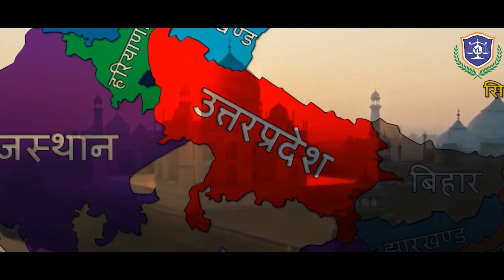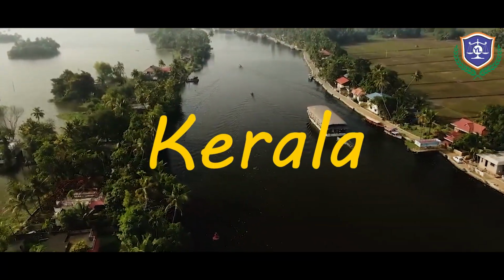Because I give you an example. Suppose the property is located in UP. I am residing over there. I am the dominant owner of the property. Now I transfer the right to my friend who is living in Kerala. Now what will he be doing with this right of servient heritage? Is he coming to UP? Is he coming to use the agricultural property over here? No. It is only me who will be using the property. So I need the right of servient heritage to rest with me. It is of no use to my friend living in Kerala. So if I transfer that right to my friend living in Kerala, it makes no sense.